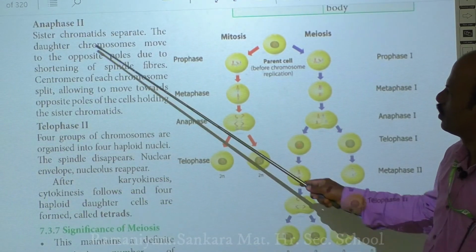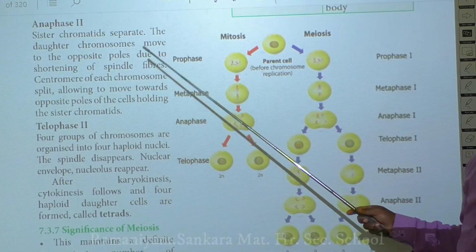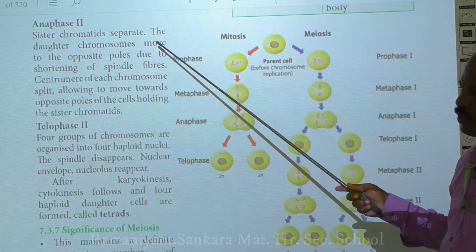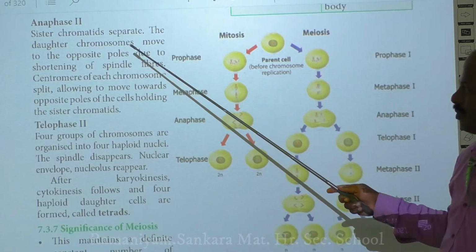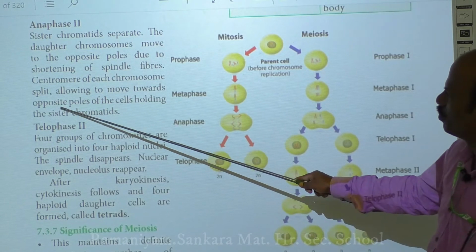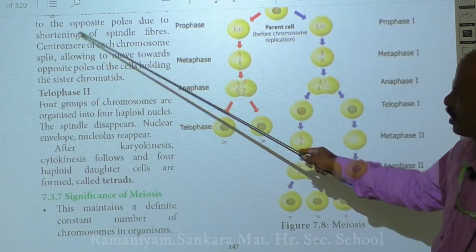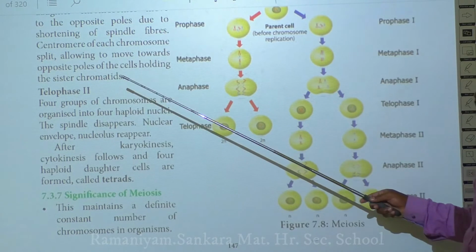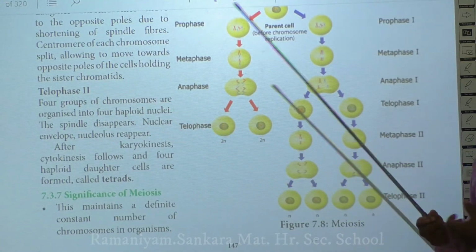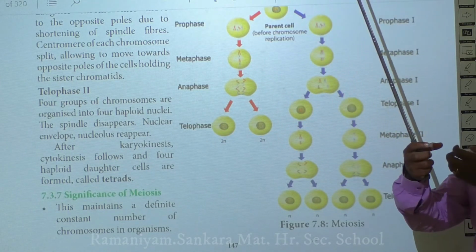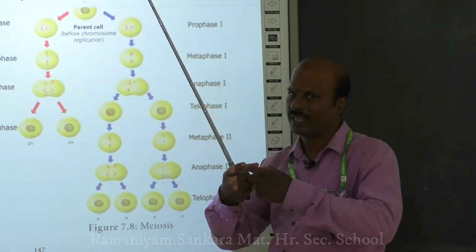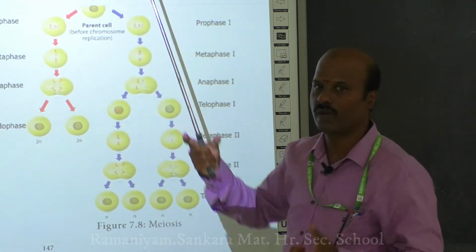Next to metaphase 2 is anaphase 2. Here the two sister chromatids get separated. Since the spindle fibers are attached to two kinetochore proteins, both sister chromatids of your chromosome get separated. The daughter chromosomes move to the opposite poles due to the shortening of the spindle fibers. During anaphase 2, the centromere of each chromosome splits, and as a result the two chromatids separate and move towards the opposite poles of your cell.